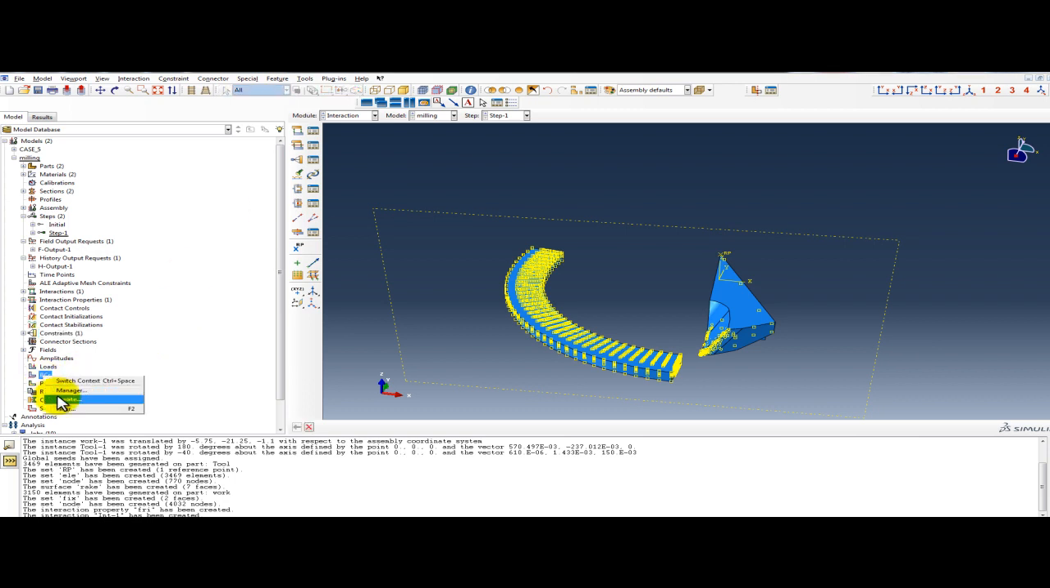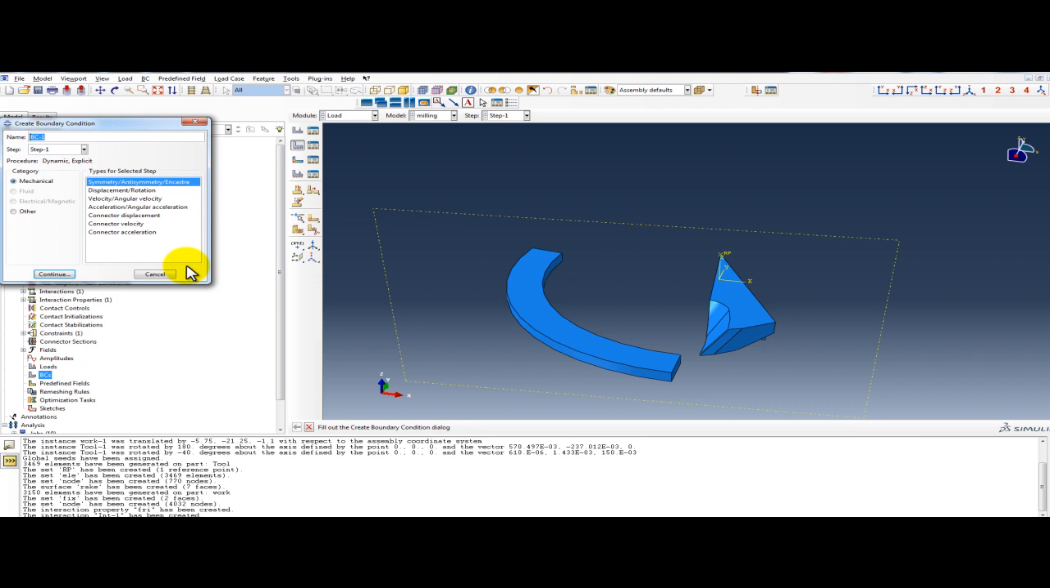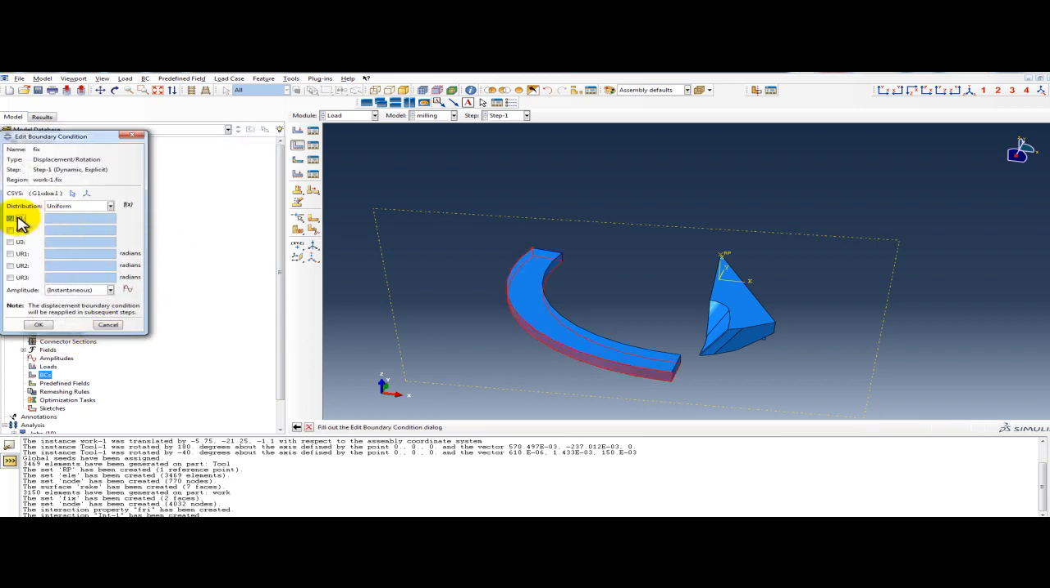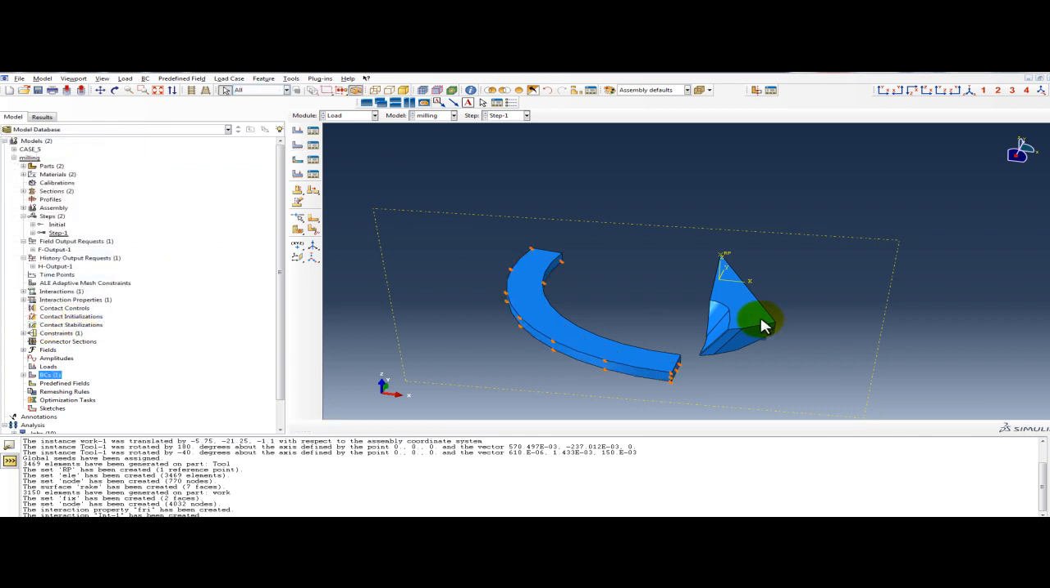Now boundary conditions, create. First is fix displacement rotation. Continue. On fixed surface of the workpiece. Continue. U1, U2, U3. Okay, so this is fix.